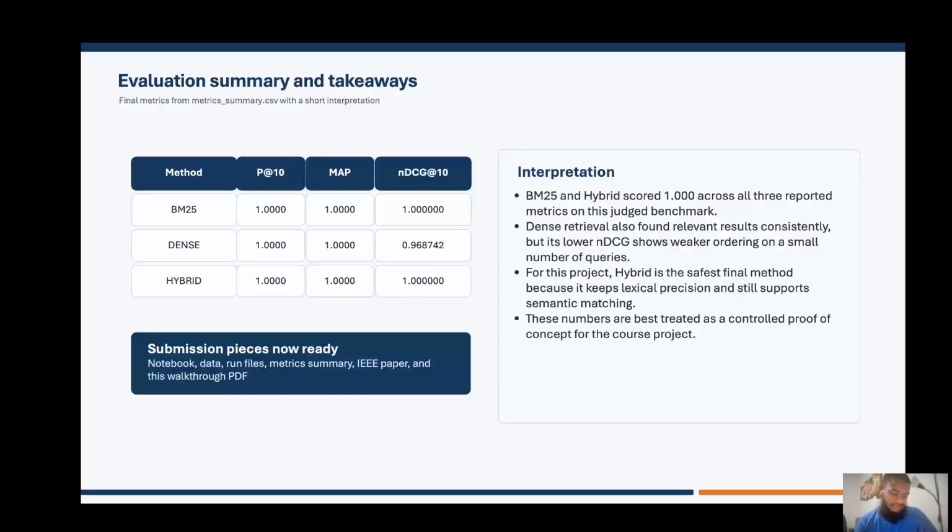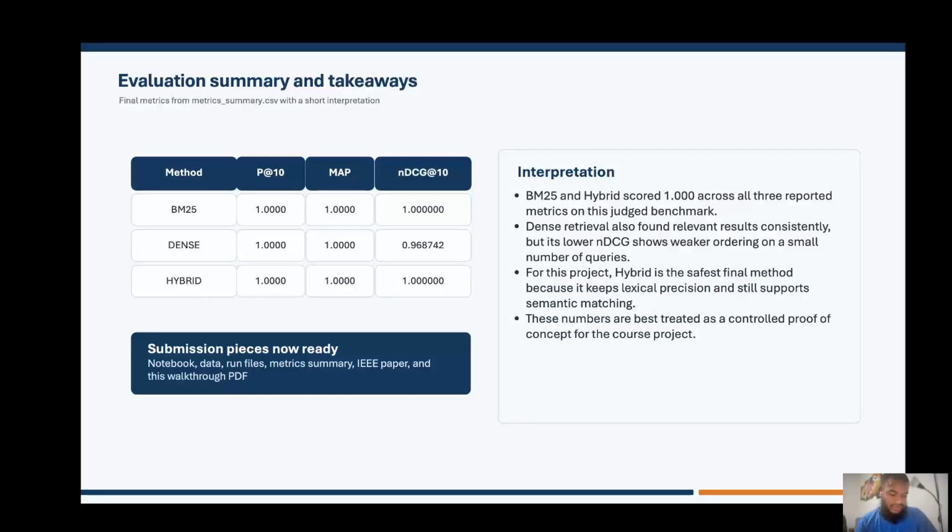I think my main takeaway is that BM25 is still very strong in metadata-rich domains like streaming search, especially when the query contains exact terms. Dense retrieval is helpful, honestly, for descriptive natural language queries. The hybrid method keeps the overall balance because it combines the strengths of both approaches.